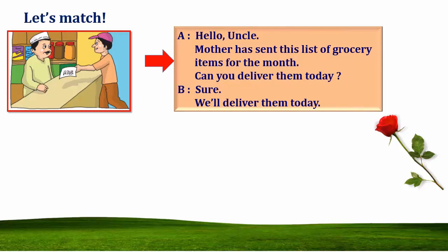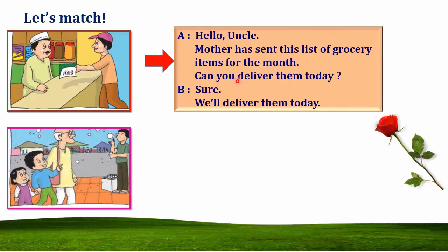Here the boy is saying, hello uncle, mother has sent me items for the month, this is the list. Can you deliver them today? And this is the uncle. Sure, we will deliver today. So in this way, this is the picture and this is the conversation.